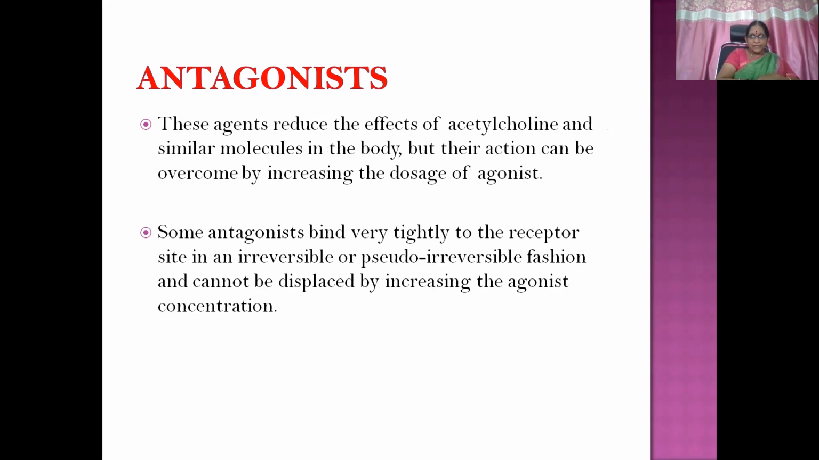These agents, that is antagonists, reduce the effects of acetylcholine and similar molecules in the body, but their action can be overcome by increasing the dose of the agonist. So the antagonist has bound to the receptor, blocking the binding of the agonist to the receptor, and thus blocking the actions of the agonist. But this can be overcome by increasing the dose of the agonist. Then it will go on to combine with the receptor and produce its action.